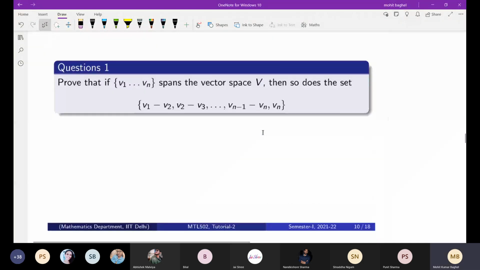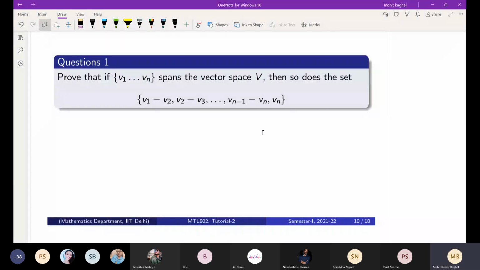That is, this question is to prove that if v1 to vn this set spans the vector space V, then the given set also spans the vector space V. Okay, that's what you have to prove. So how have you done this question? सर इसके लिए लीनियर कॉम्बिनेशन लिखा है.